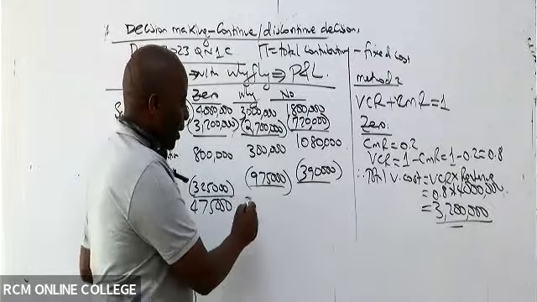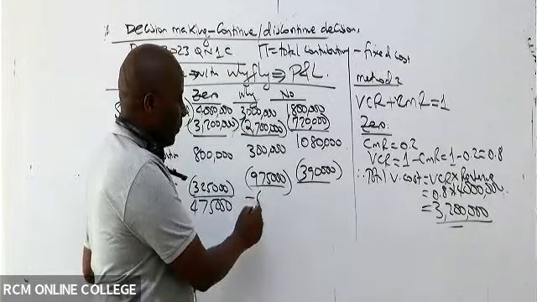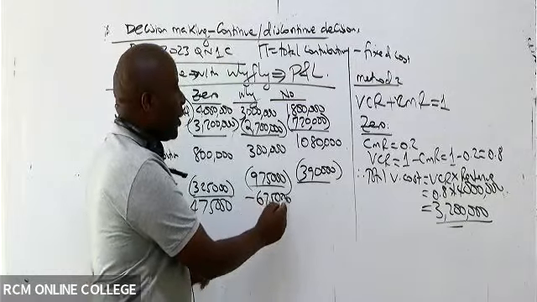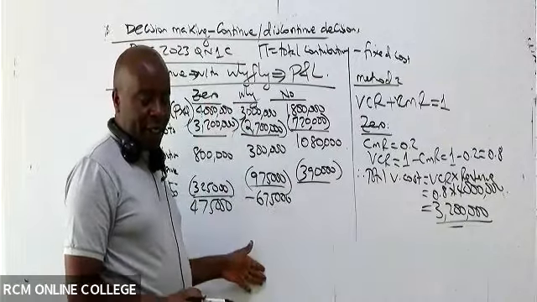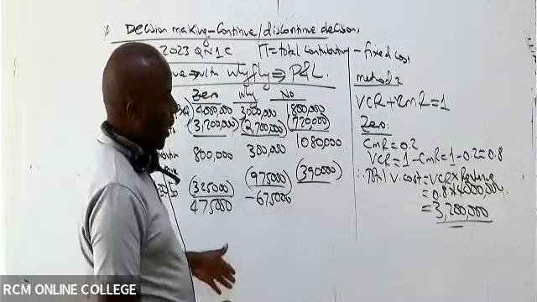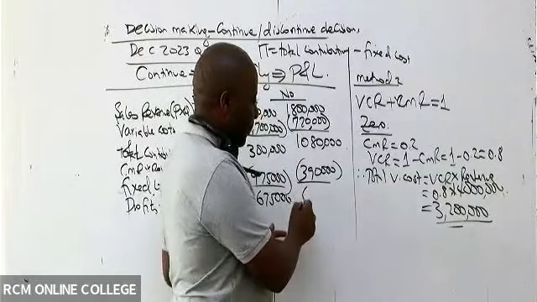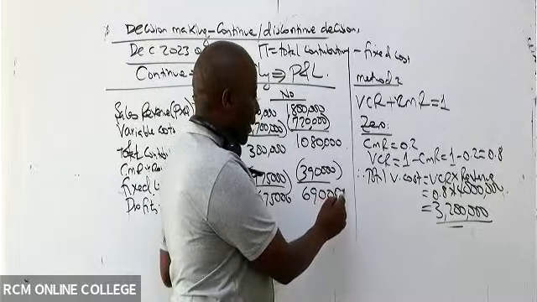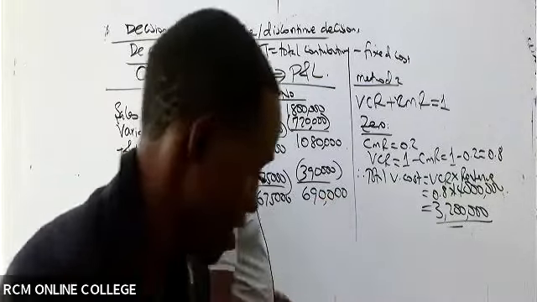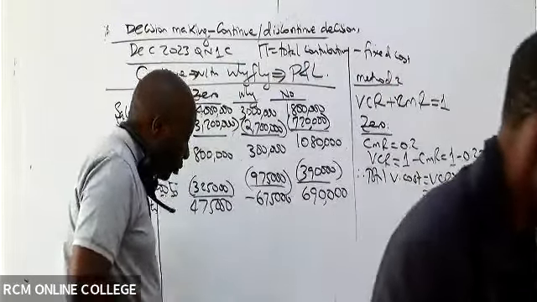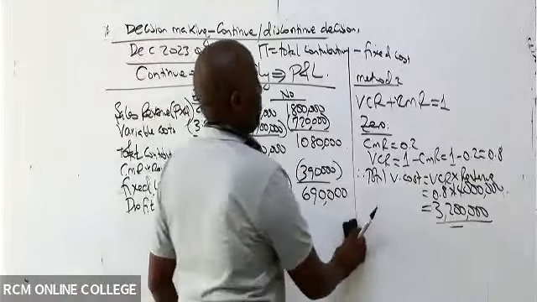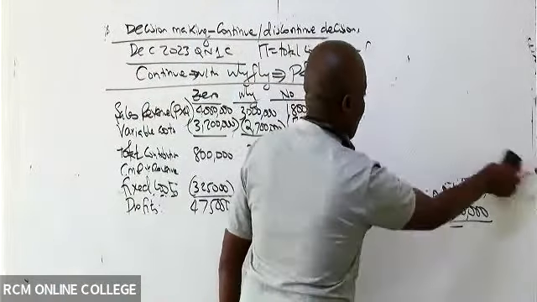A loss of what here, somebody? 675. That is why they want to discontinue it. Yeah, and then you can see no fly, 690,000. So then what is the total profit to the firm?